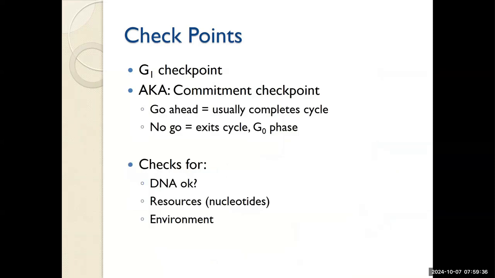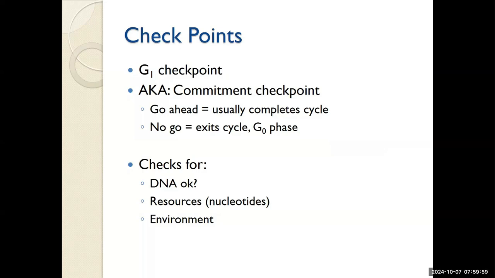The G1 checkpoint is the most important. It is also known as the commitment checkpoint. At this point, if the cell passes this checkpoint, it will go all the way through and complete the cycle. If the cell does not pass this checkpoint, it will be relegated to a limbo known as gap 0, the G0 phase. What is this checkpoint looking for?